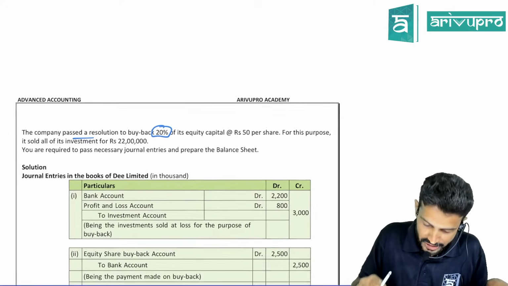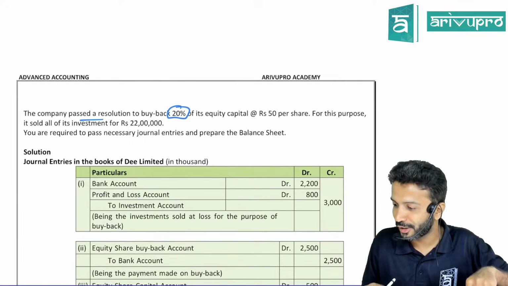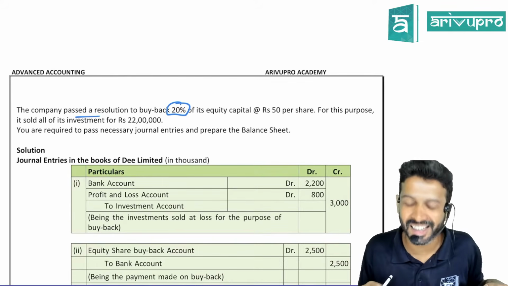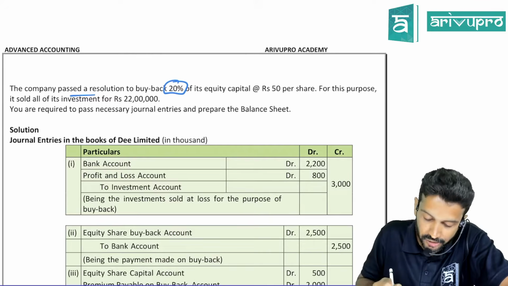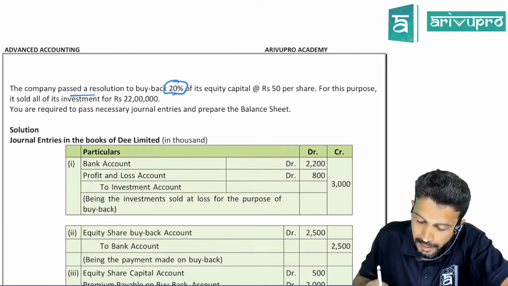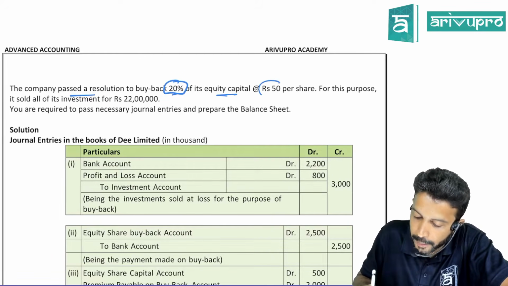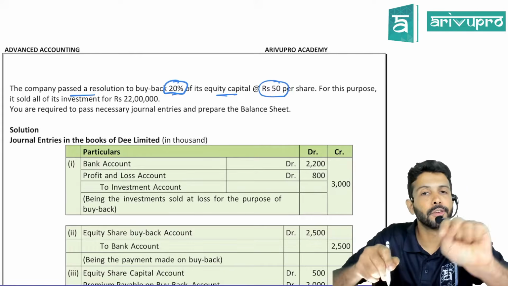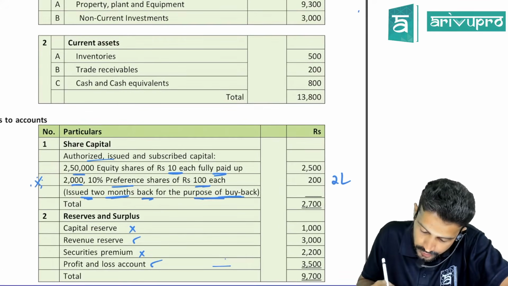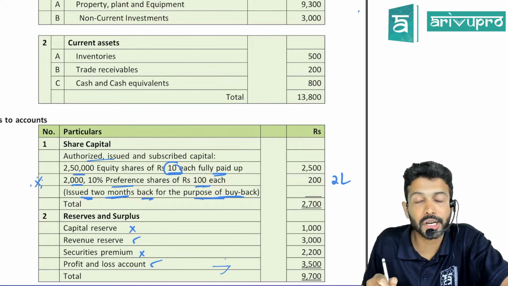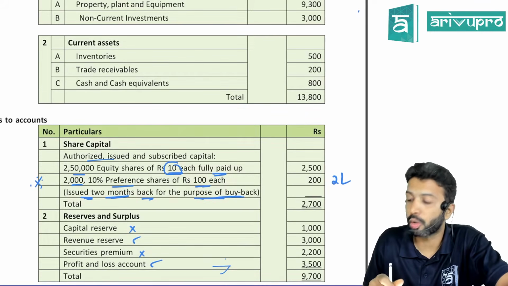So first, before that magical phase, we have to finish this particular magical problem. A company passed a special resolution to buy back 20% of its equity capital at 50 per share. Go back to the question. What is the face value of the equity shares? 10 rupees.